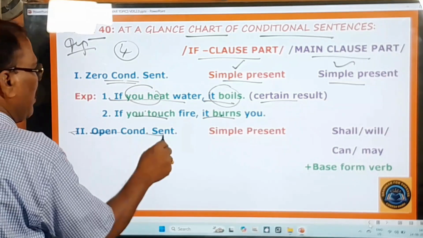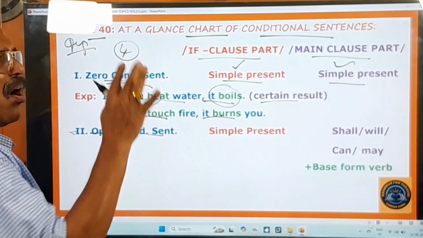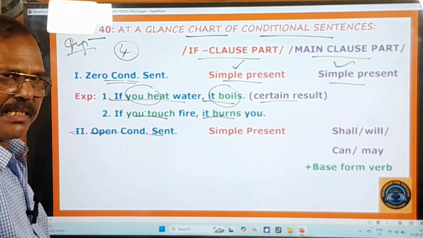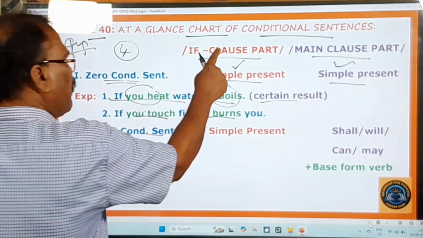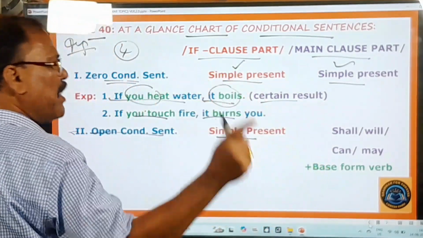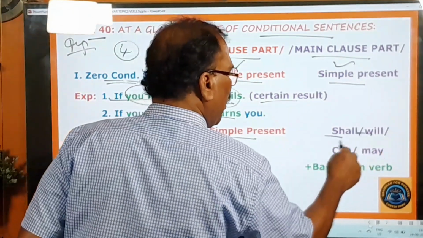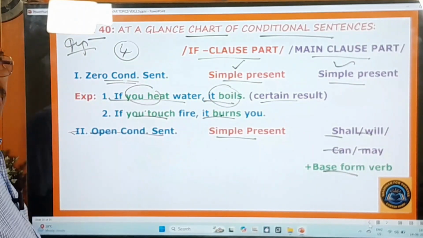Second one, open conditional sentences. Open conditional sentences means simple and ordinary conditional sentences. And in the open conditional sentences, what happens? In the if clause part, there will be simple present. In the main clause part, there will be a sentence with shall or will or can or may plus base form verb. Any one of them can be in the main clause part.